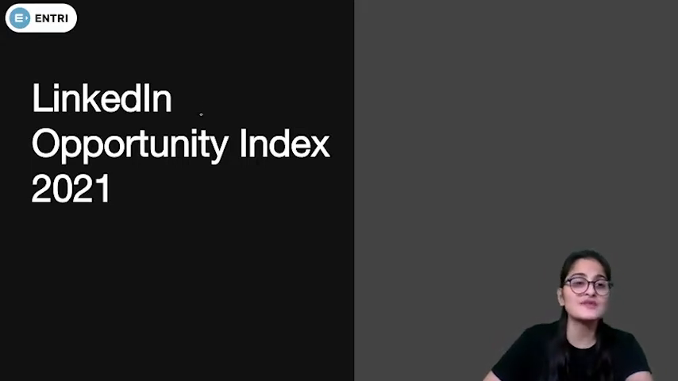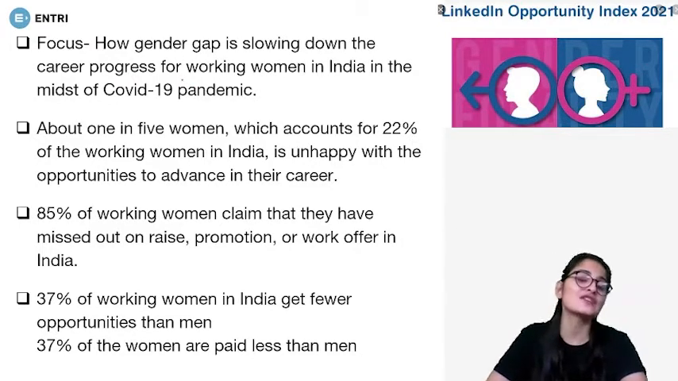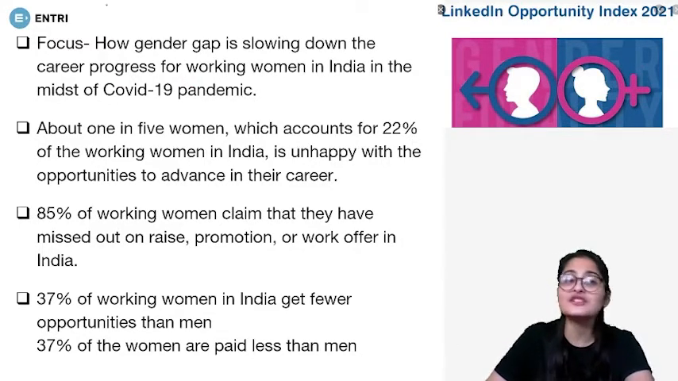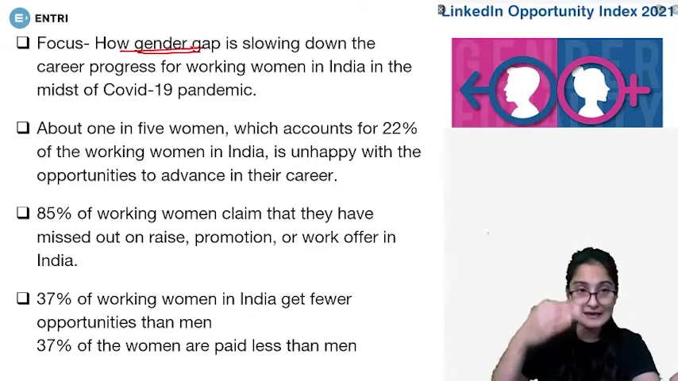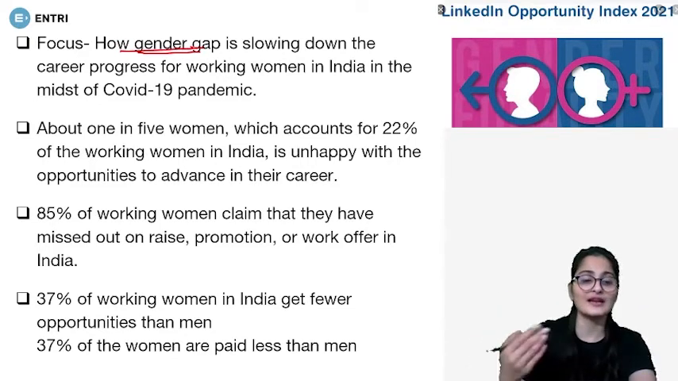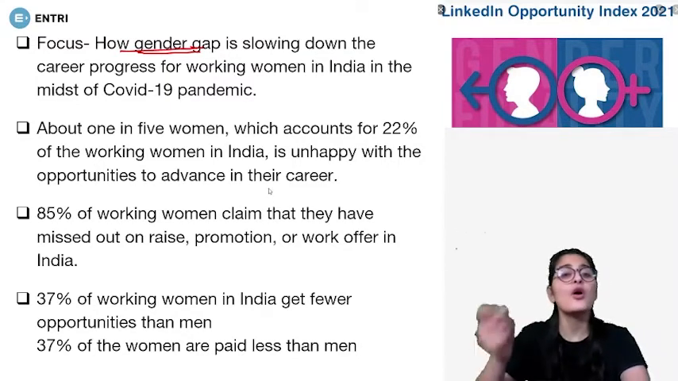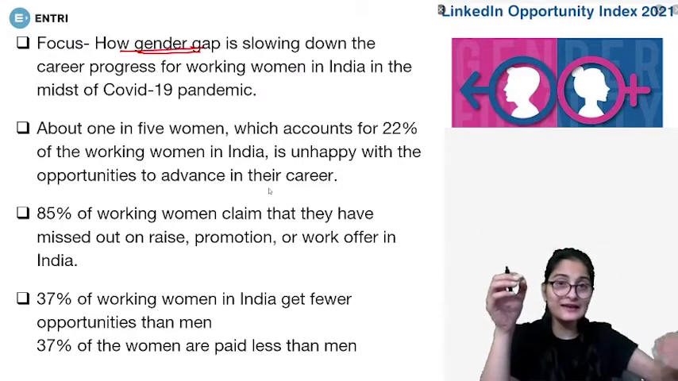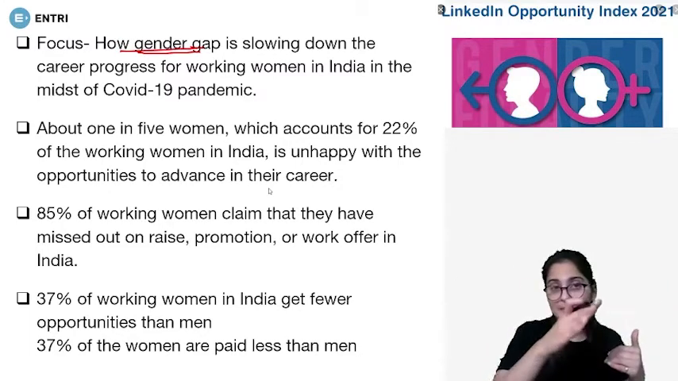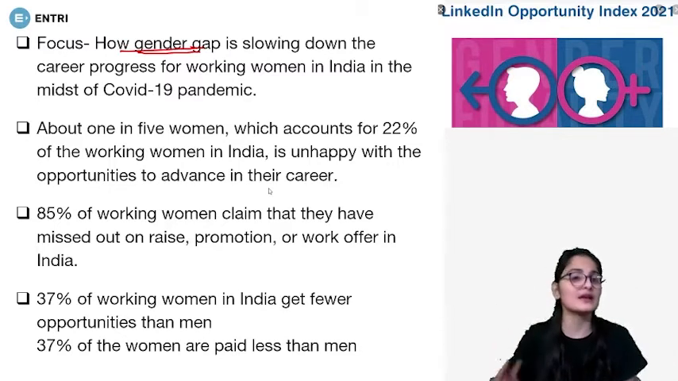Now, going ahead to the next one, we have LinkedIn Opportunity Index 2021. Now, this index was recently released by LinkedIn, for which Indian women's plight has also been highlighted. So, first of all, what was the focus? Focus was how gender gap is slowing down the progress of women in India in the duration of COVID-19. So, definitely, COVID-19 has had an adverse effect rather than a positive effect on the lives of women, especially the working women, right? And in India, it is the most hit part. That is, the gender gap has been hit immensely in India compared to other countries.